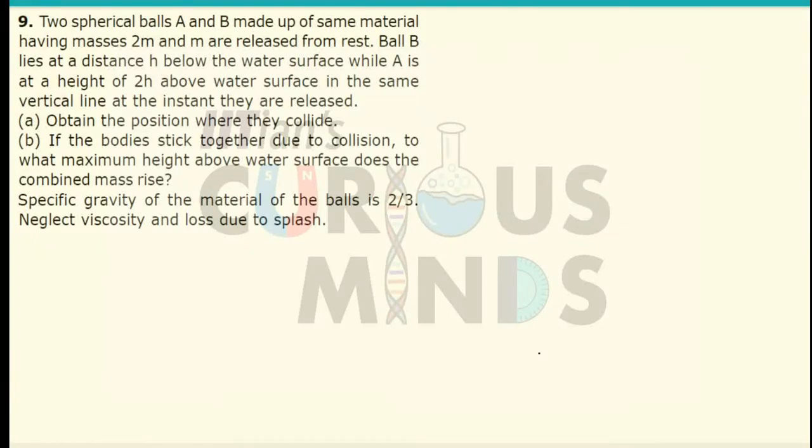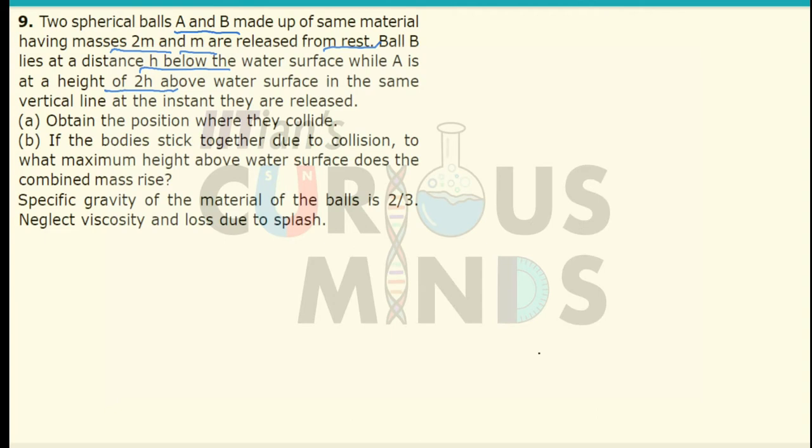Two spherical balls A and B made up of the same material, having masses 2m and m, are released from rest. Ball B lies at a distance h below the surface of the water, while ball A is at a height of 2h above the water surface, in the same vertical line. At an instant they are released. Obtain the position at which they collide.